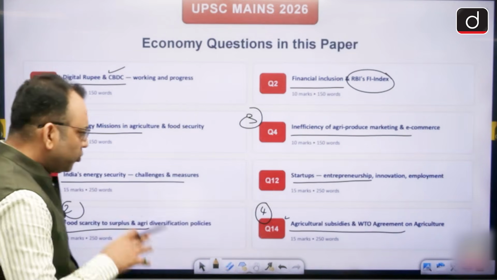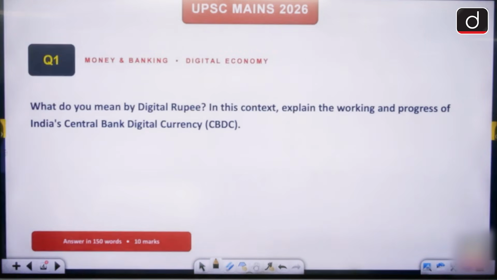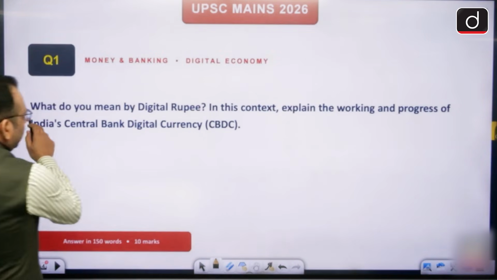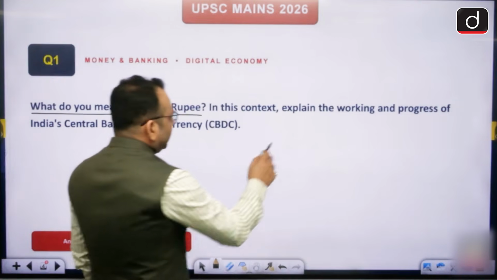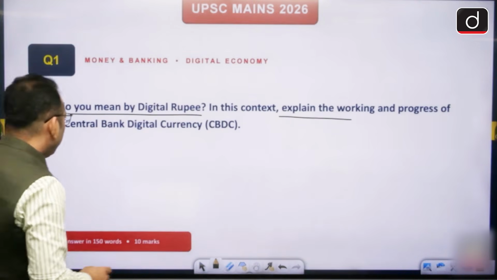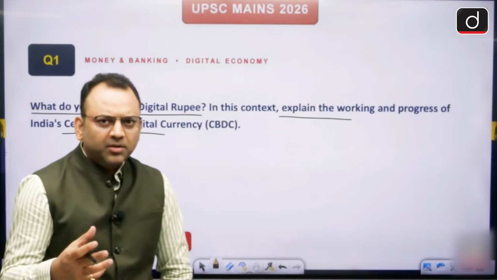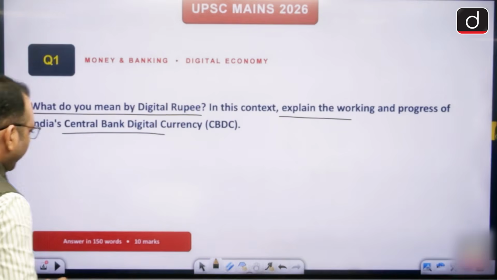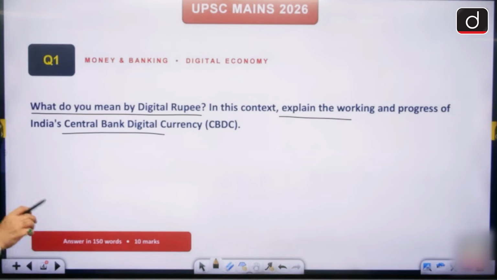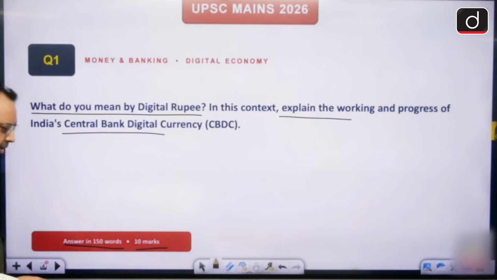how to write the answer, what should be the content, and what should be the introduction and the conclusion part. The first question, friends, is: what do you mean by the digital rupee? In this context, explain the working and the progress of India's CBDC, right? So this is a question on the current CBDC issue. The answer is to be written in 150 words for 10 marks, right?